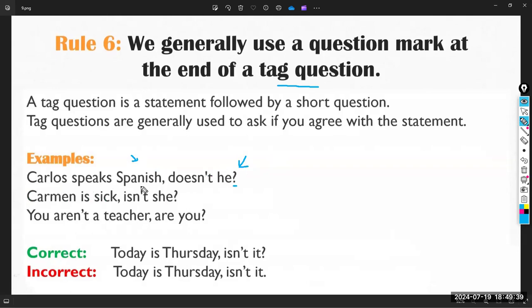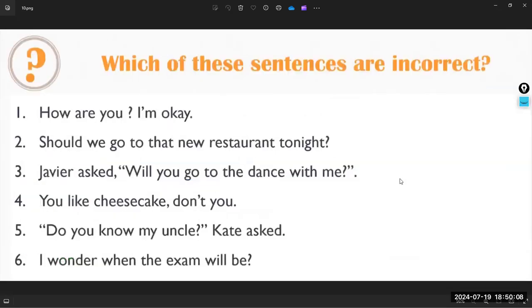So, Carlos speaks Spanish, doesn't he? This is a question tag. I have to write the question mark. Carmen is sick, isn't she? You aren't a teacher, are you? This is a question mark because it is a question tag. Because it is a question tag, I have to write the question mark. It's not a normal sentence to write the full stop. This is the incorrect example. So let's go to the next page.